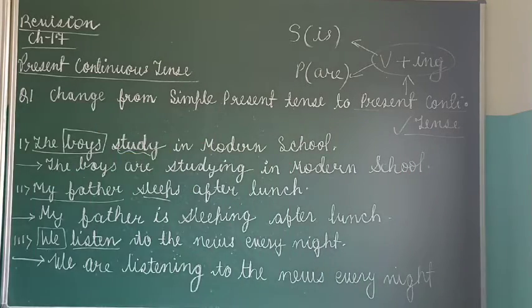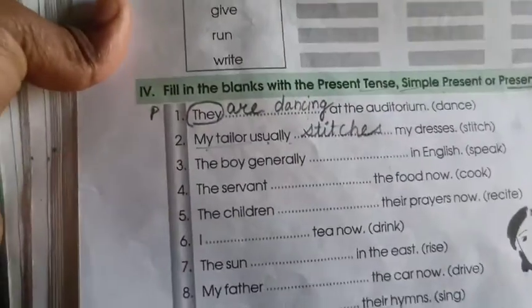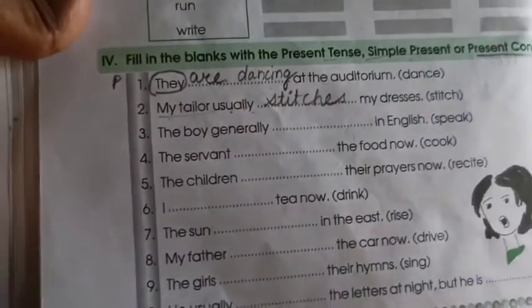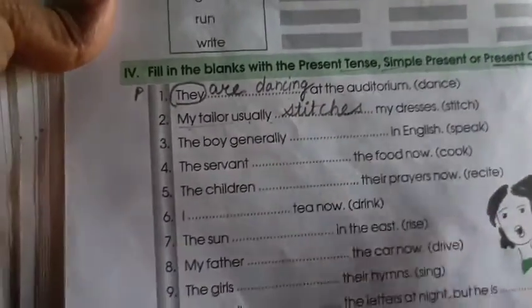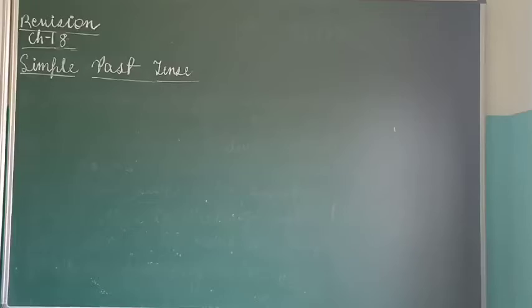Okay. Now I'll show you the book. Similarly, 3 questions I have explained you. Next, all the questions you will be doing by your own. And even this is important, so you will revise this also. Okay. According to the rules, whatever I have taught you till now, just apply that and do it. Okay. Now we will see revision of chapter number 18.